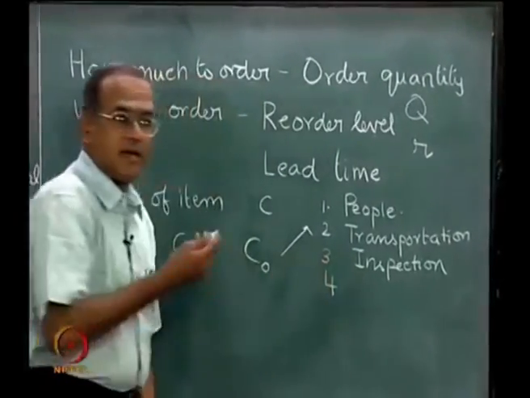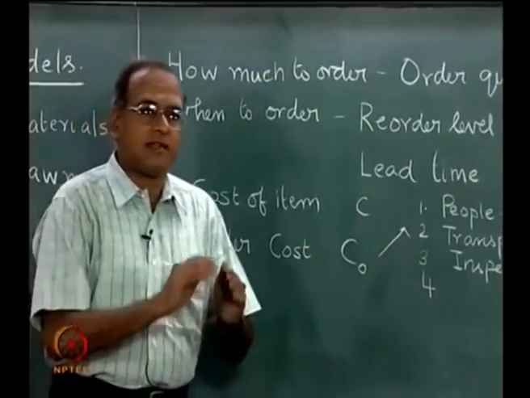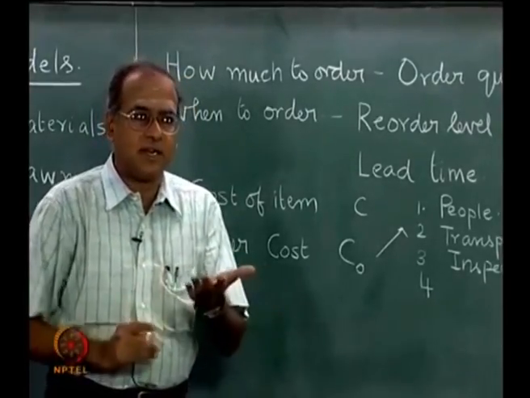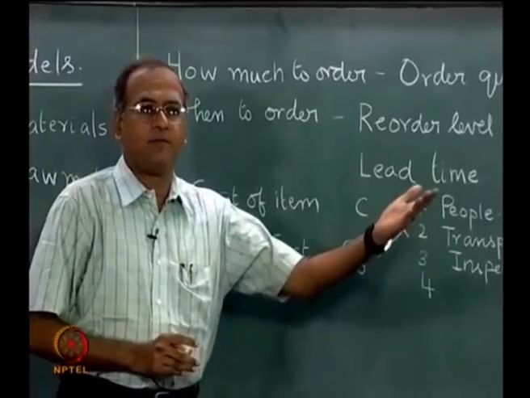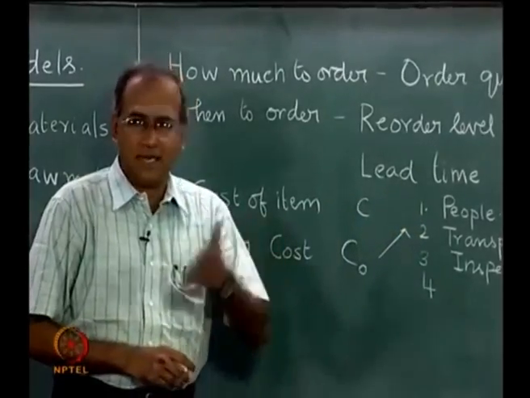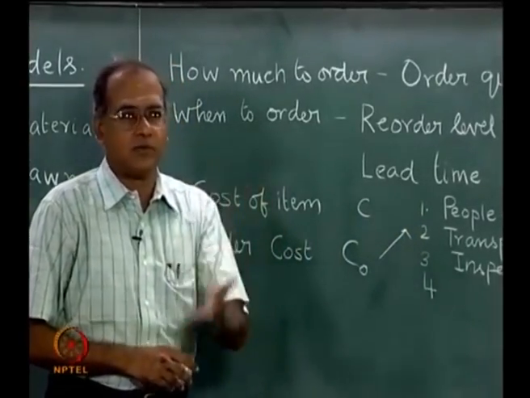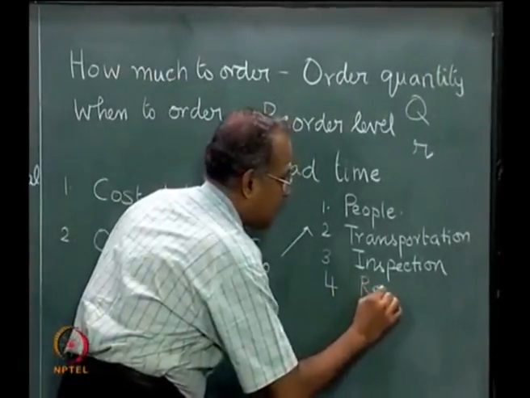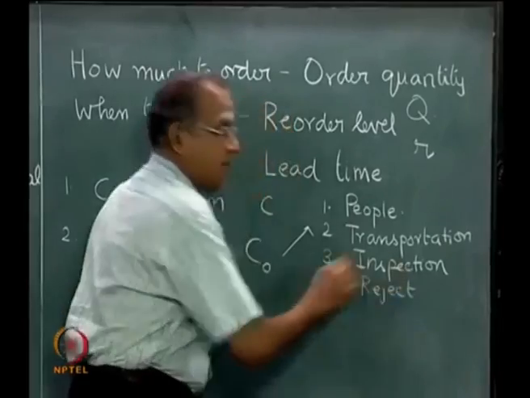Next, however undesirable, we could have a situation where at the end of the inspection there is a reject. So, the rejected items have to go back and then have to be replaced. So, there is a delay, there is a time element as well as a cost element. So, there could be cost of reject and rework with respect to the supplier side.